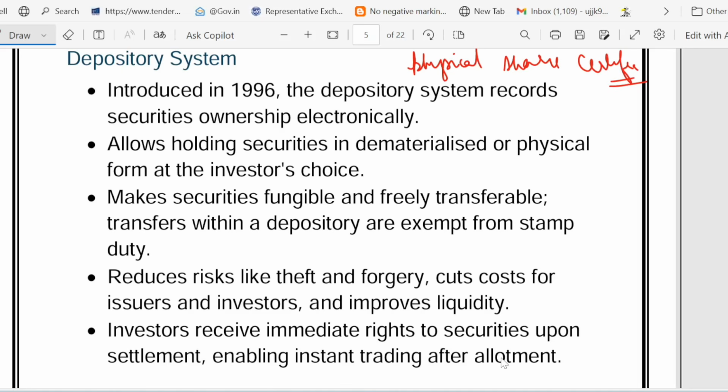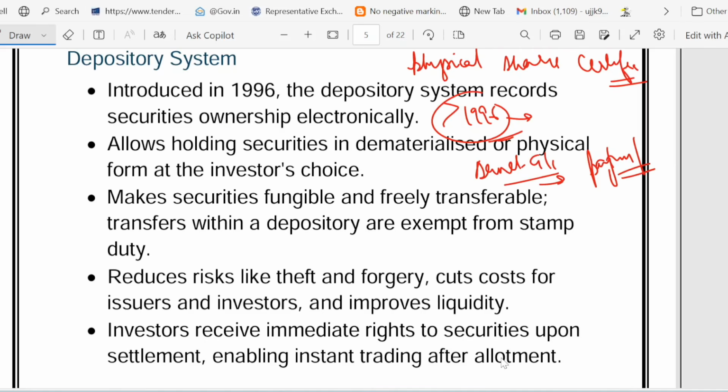It was easy to forge, like a paper train ticket. But what happened after 1996? That's when the demat account comes into the picture. A demat account is like a digital share wallet, like Paytm for stock. What is the benefit of this demat account?